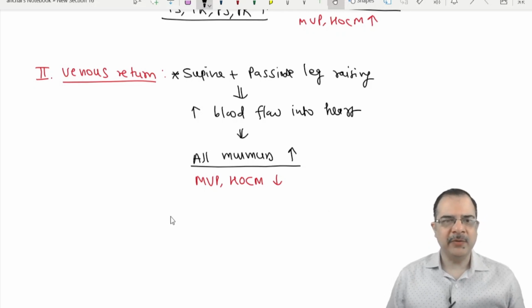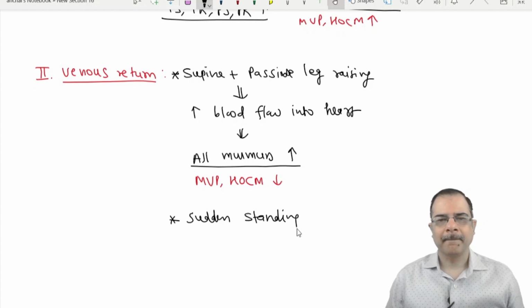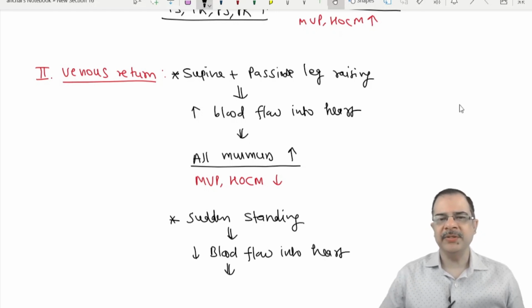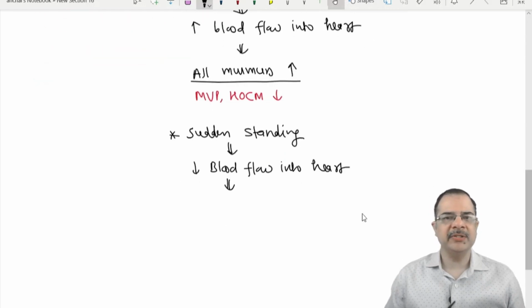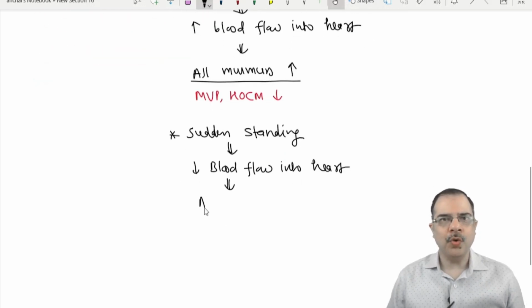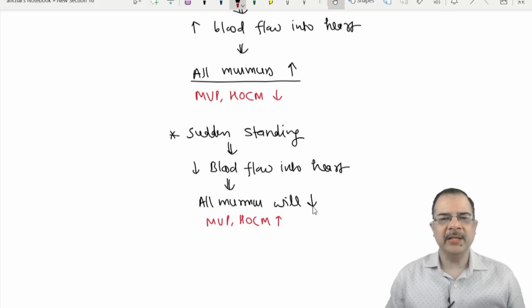Now, the second maneuver which affects the venous return is sudden standing. Obviously, if the patient suddenly stands, there will be decreased blood flow or venous return to the heart, whether right side or left side. That means the effect of sudden standing is decreased blood flow. So all murmurs will reduce, with the same exception that MVP and HOCM will increase.